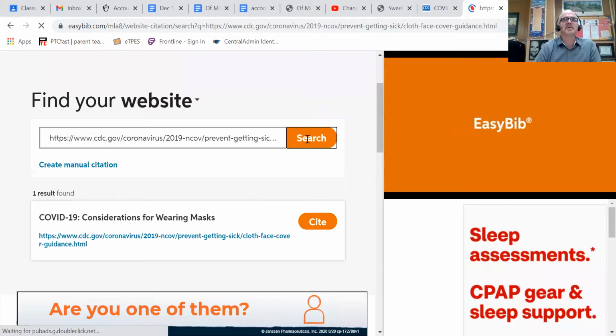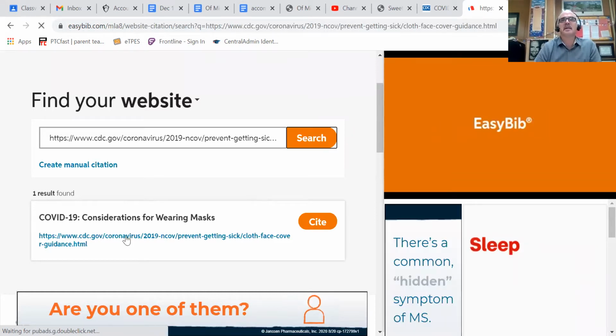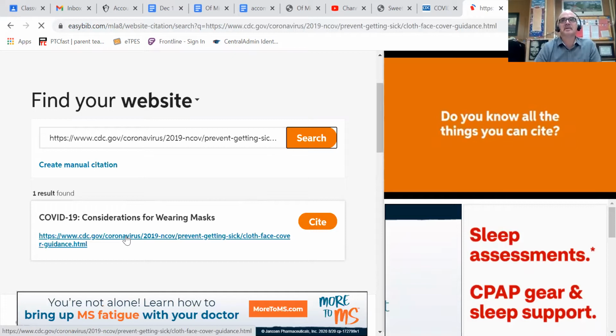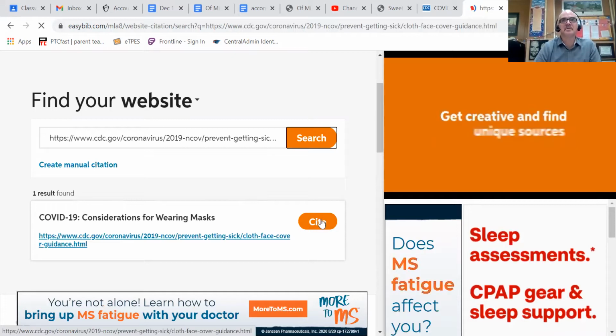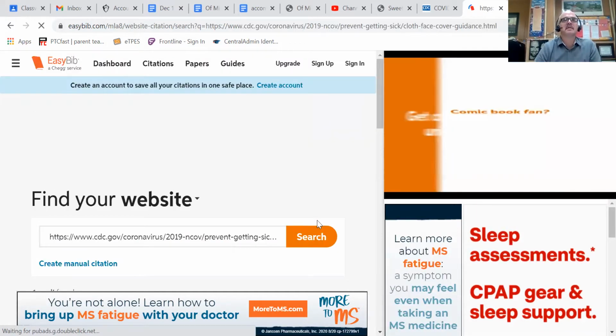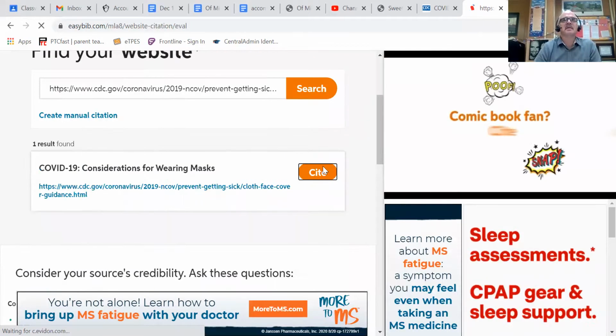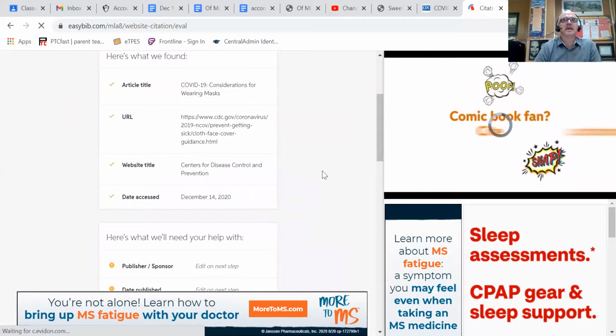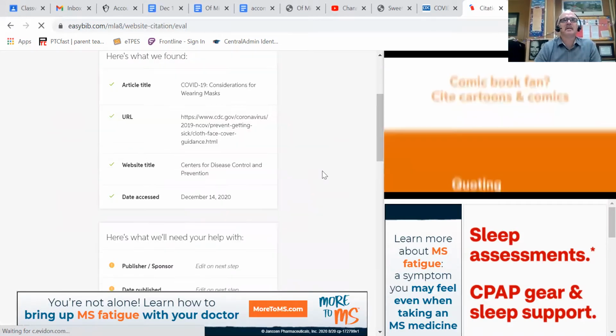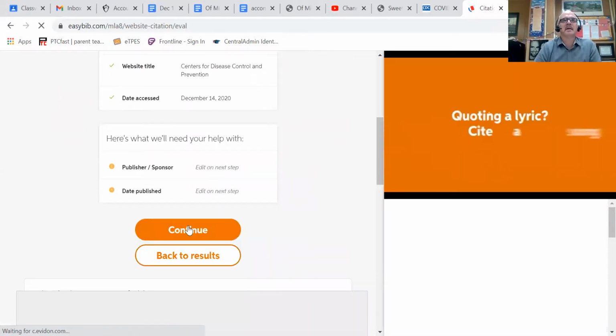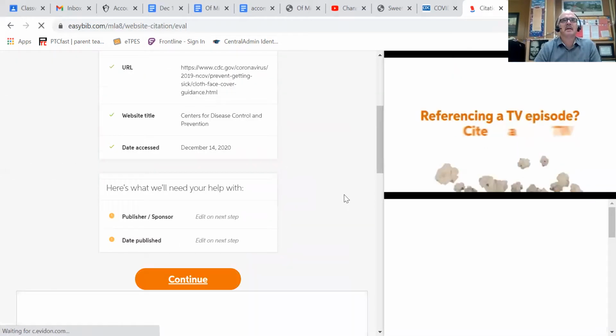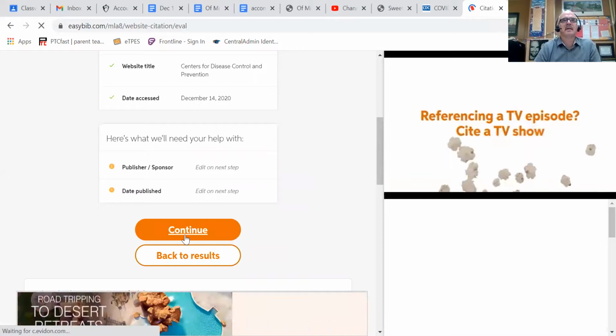So I put the URL in here, I hit search, and Easybib found it, which means they'll just make a works cited entry for that. Okay, so I'm going to hit cite, which means make that citation. I just hit continue here.